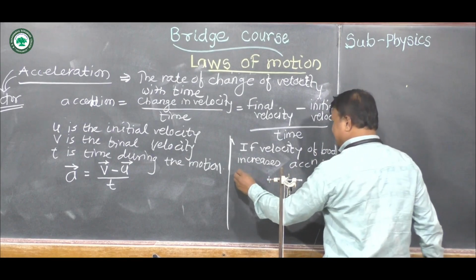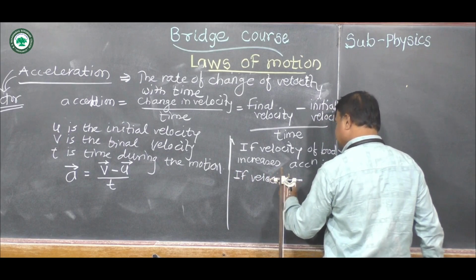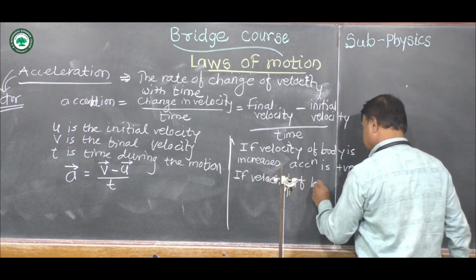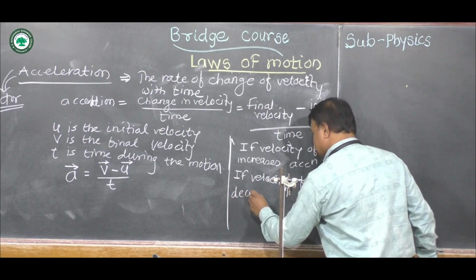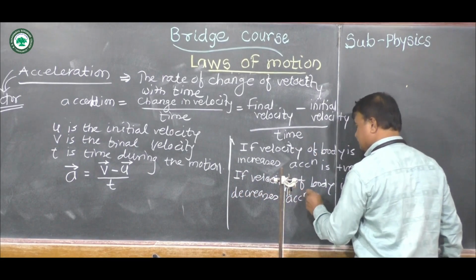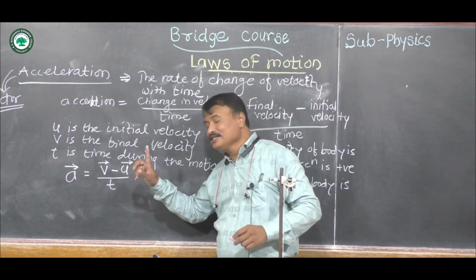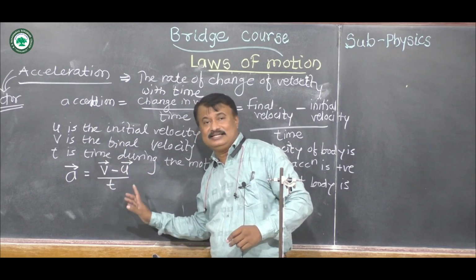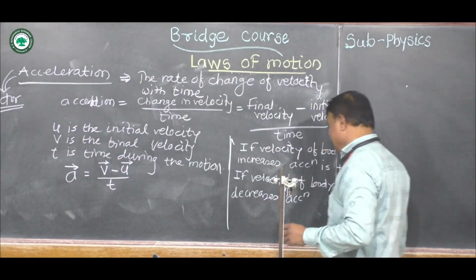Now, in the second case, if the velocity of the body decreases, that means in that case u is greater than v, then the answer is negative. As the answer is negative, therefore acceleration is negative.